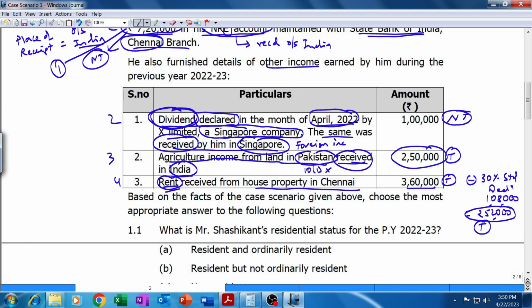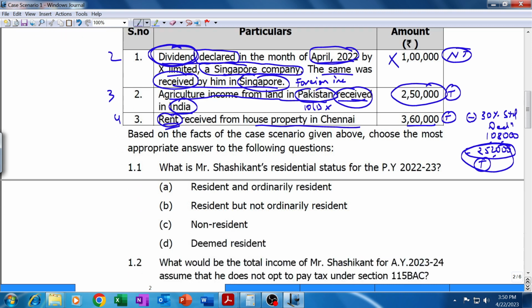Only two incomes are taxable, 2,50,000 and 2,52,000. 7,20,000 is not taxable. We have already written. 1 lakh dividend is also not taxable. So total taxable income will be 5,02,000.